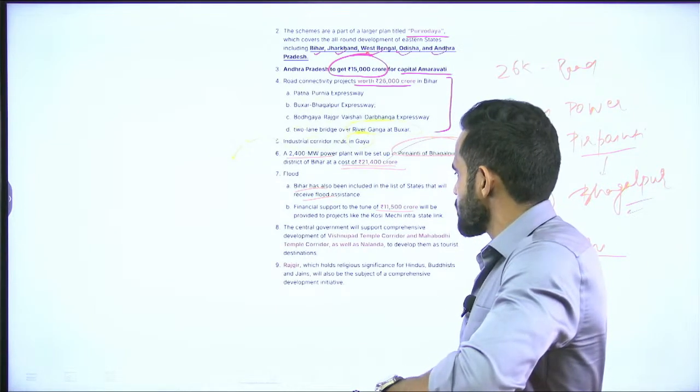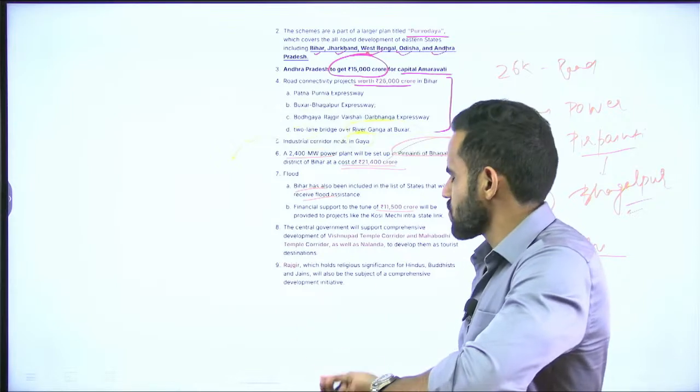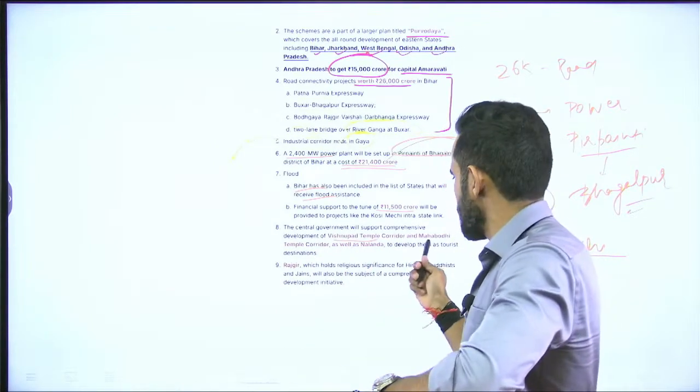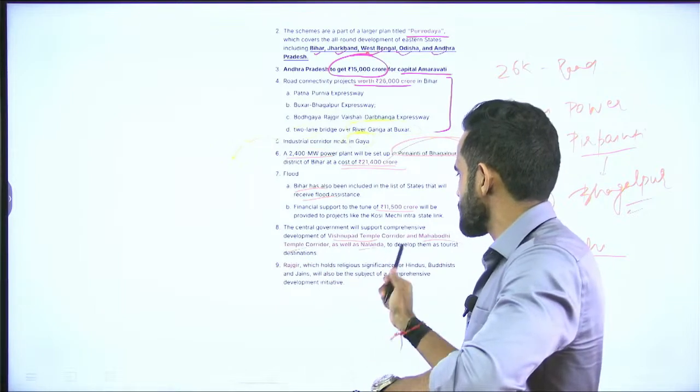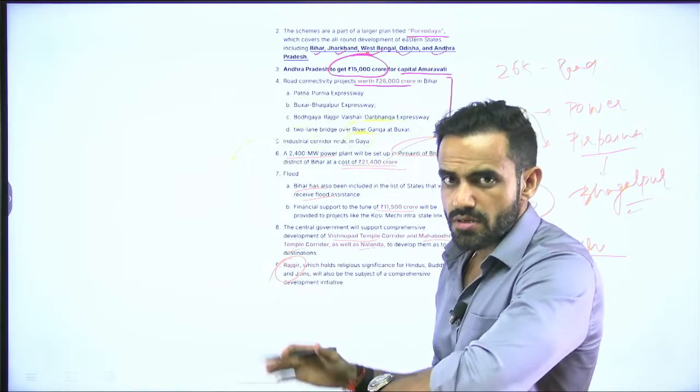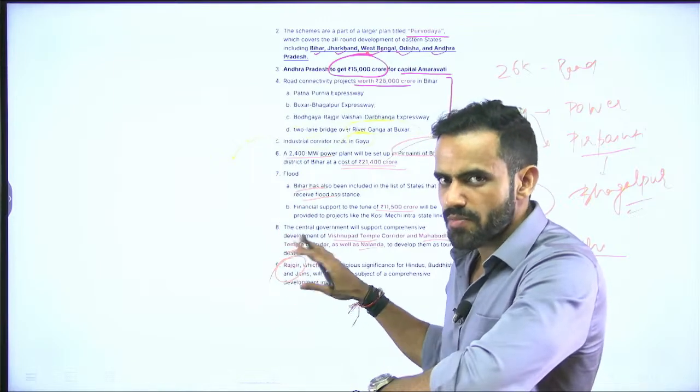Okay. And central government will also support the development project, for example, Vishnupad temple corridor, which we covered in the previous slide, Mahabodhi temple corridor, as well as Nalanda and Rajgir. So, these are the important financial allocation for Bihar.